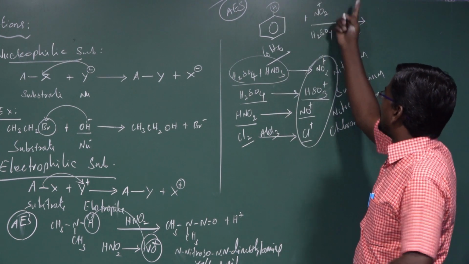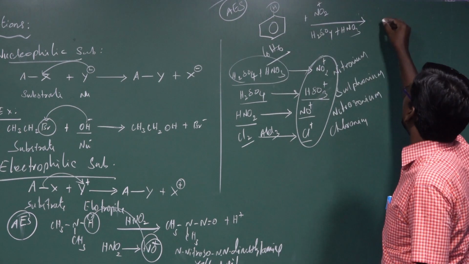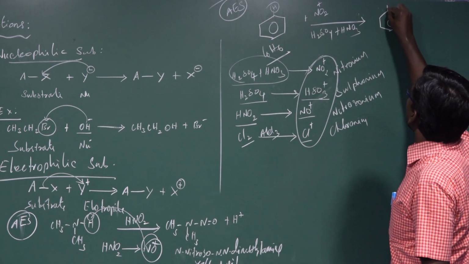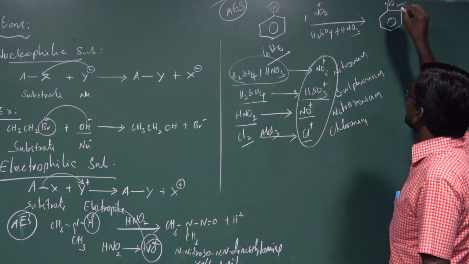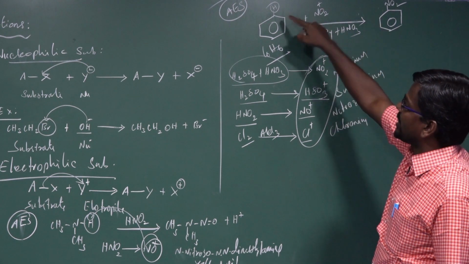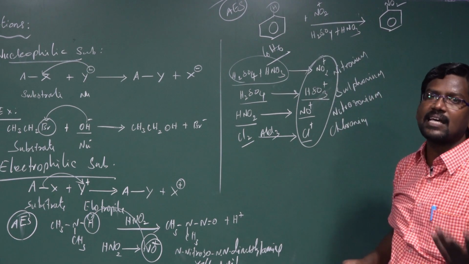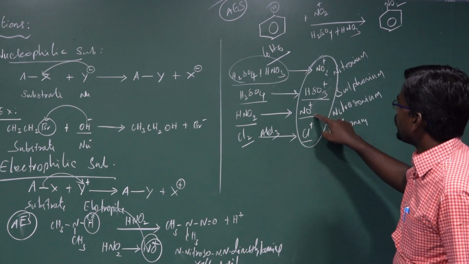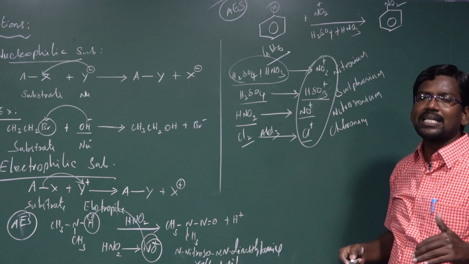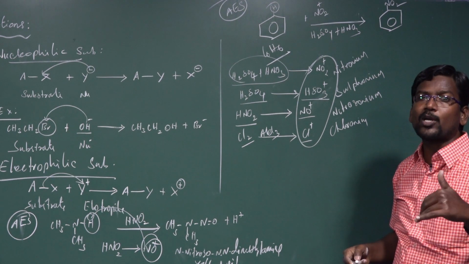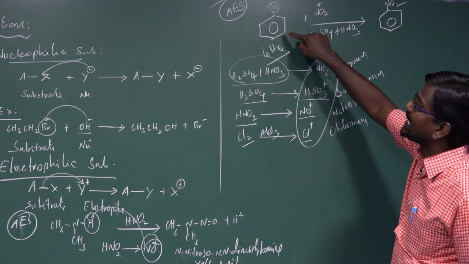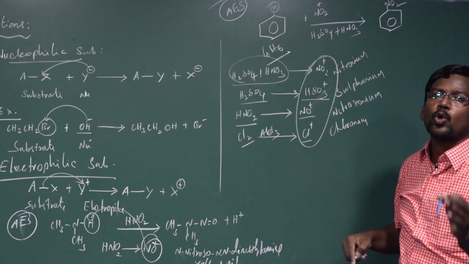That hydrogen is replaced by NO2 plus ion to form nitrobenzene, C6H5NO2. If HSO3 plus ion substitutes in the place of hydrogen, it forms benzene sulfonic acid. NO plus ion substituting in the place of hydrogen forms nitrosobenzene. Cl plus substituting in the place of hydrogen in benzene forms chlorobenzene.